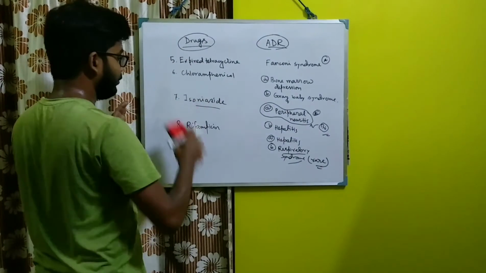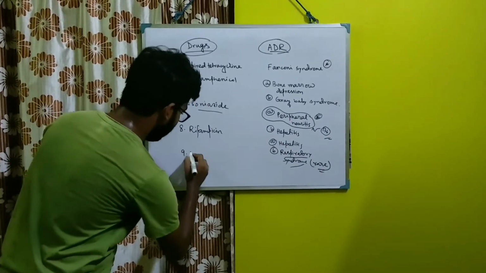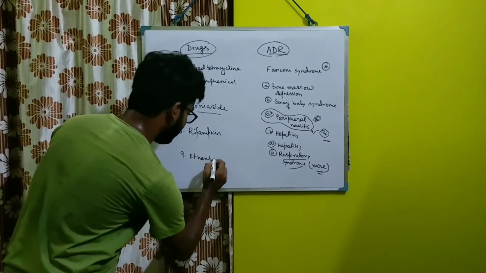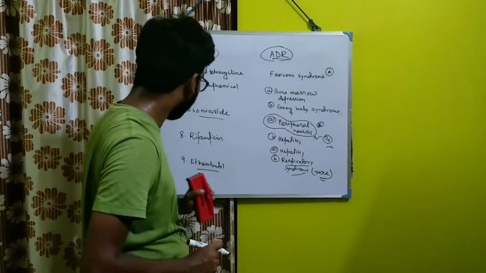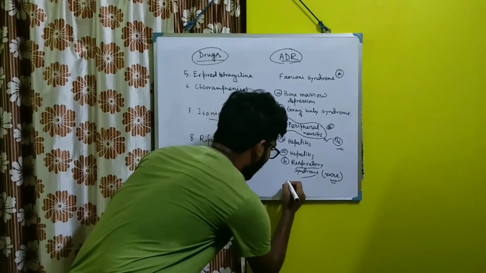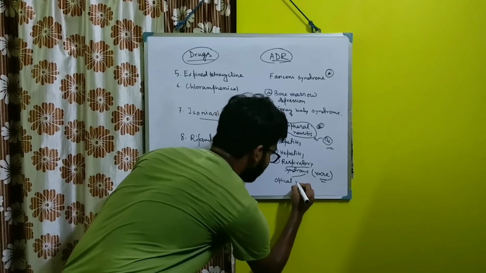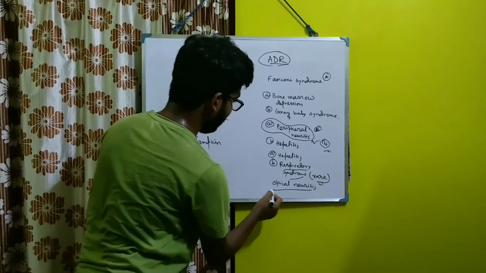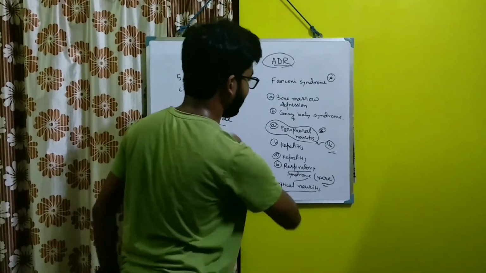Okay. Then coming to the next drug, last drug is your ethambutol. And the most important adverse drug reaction regarding ethambutol is optical neuritis. And see, optical neuritis in case of ethambutol and in case of isoniazid peripheral neuritis.